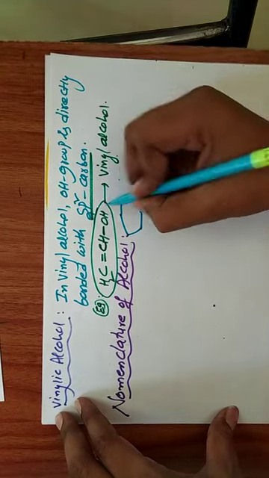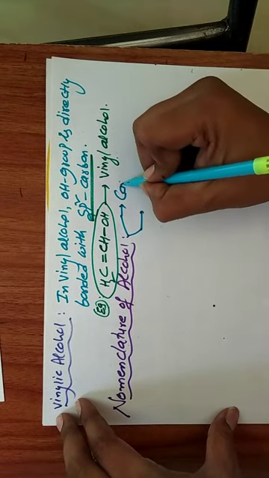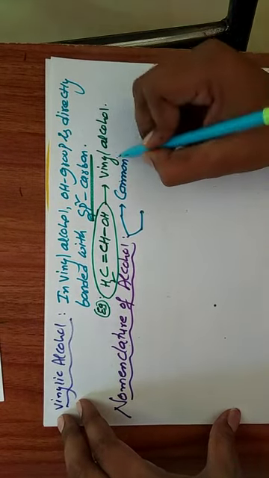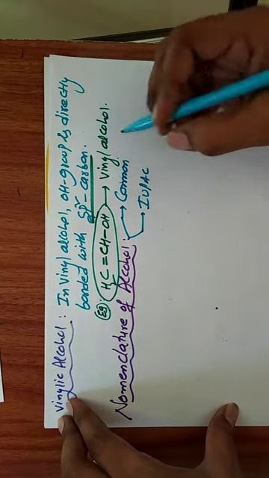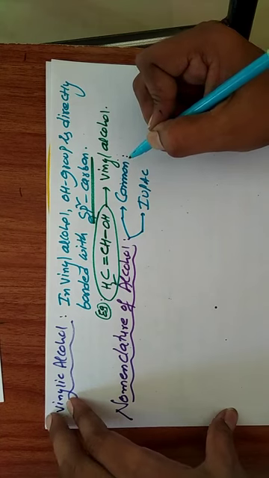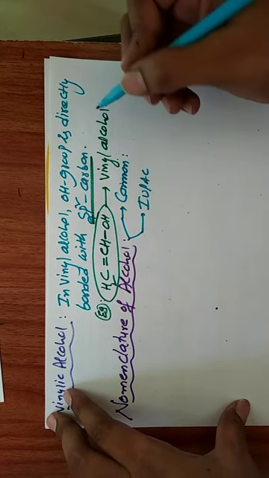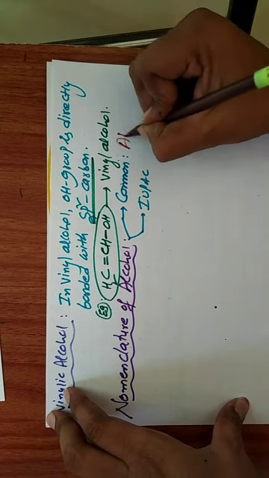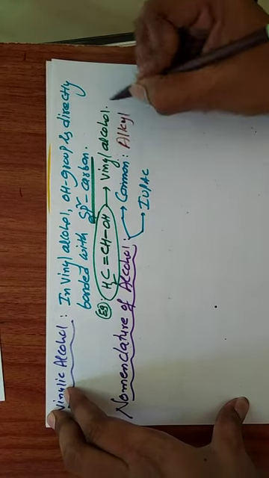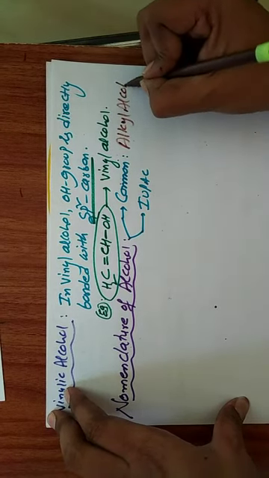In the common system, alcohols are taken as alkyl alcohol. This is the common system name.